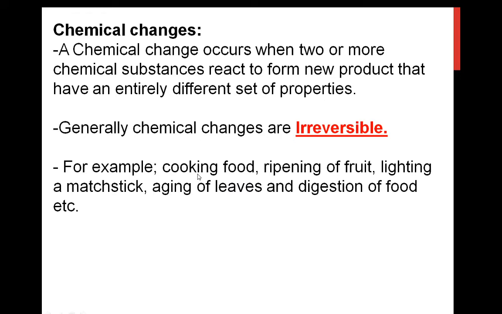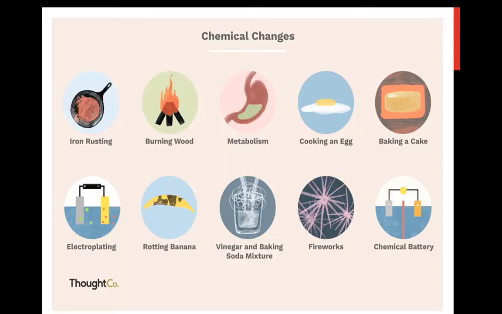For example, cooking of food, ripening of fruit, lighting a matchstick, aging of leaves, digestion of food. So all these are irreversible and chemical changes.